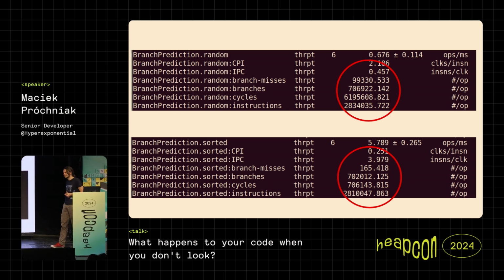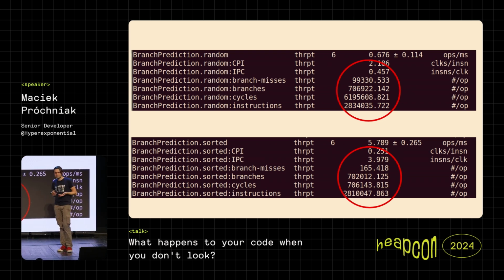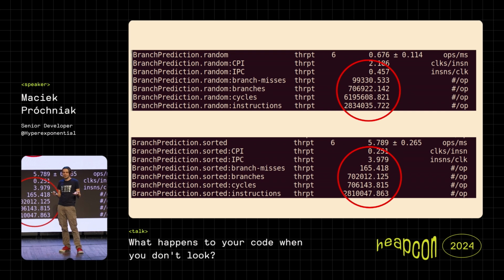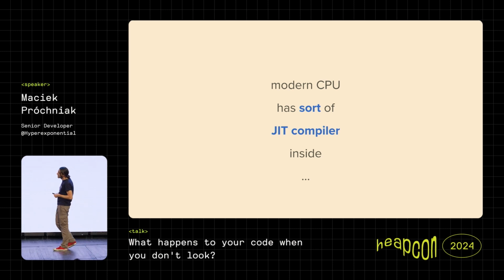So again, if you think about it, this is pretty amazing, because here we're not even talking about JIT, right? We're not talking about JVM, right? This thing would happen also in Rust, where we would say that, okay, there's no just-in-time compilation. Everything is compiled down to machine instructions during the compilation phase. But now it turns out that it's almost like the modern CPUs have a kind of JIT compiler inside. So things are much more complex than we might think they are. But we have to end, of course.